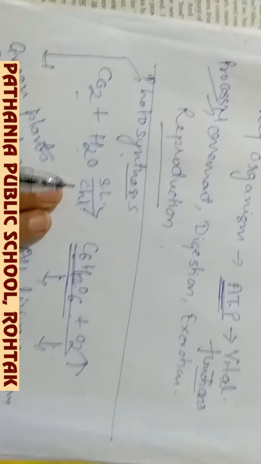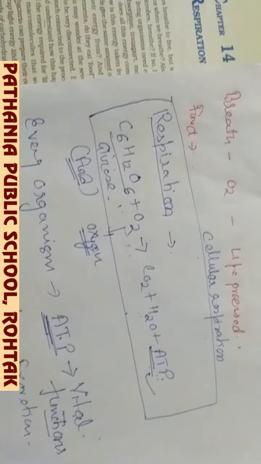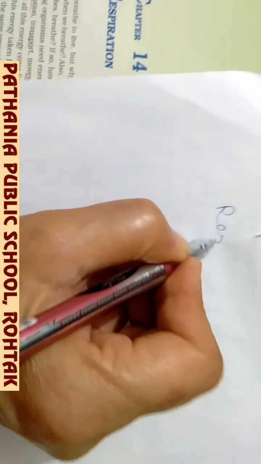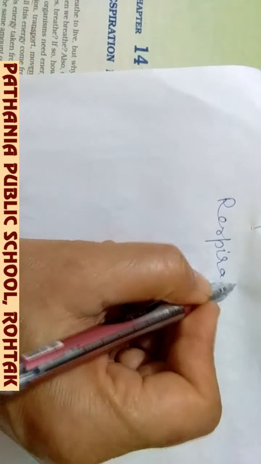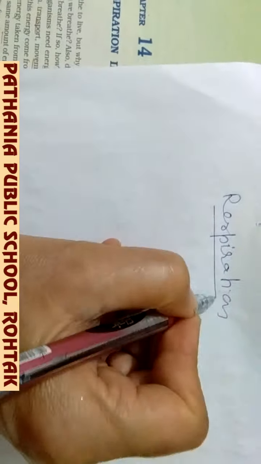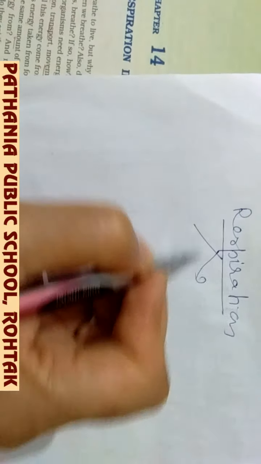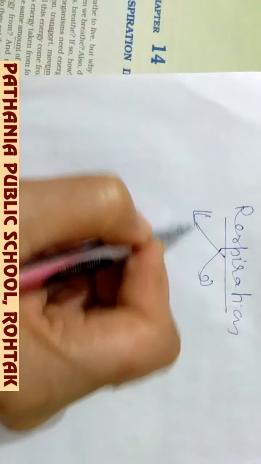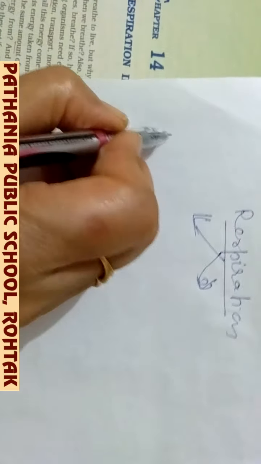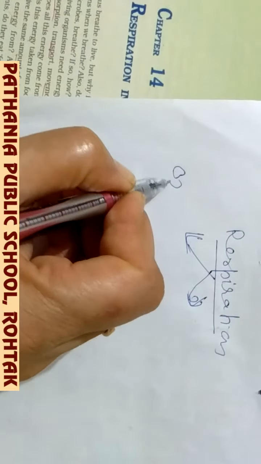Now, respiration you can say is of two types, you can say. Not the type, but we discuss respiration in two ways. Number one way is how oxygen is diffused into the body.